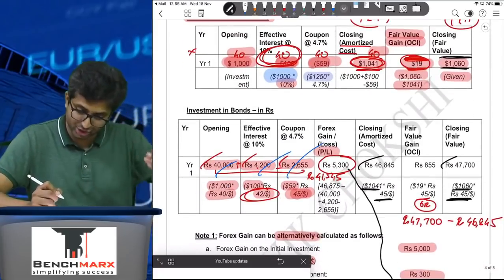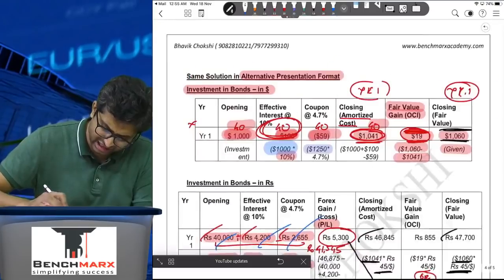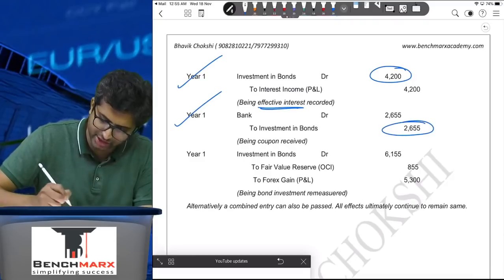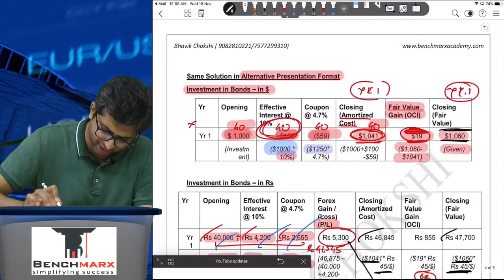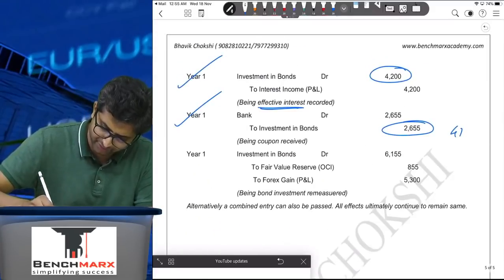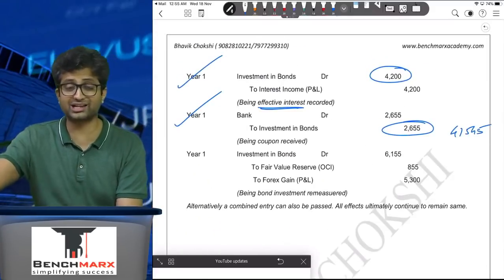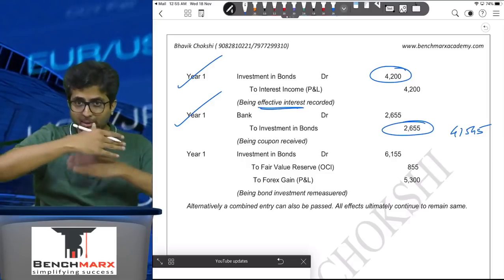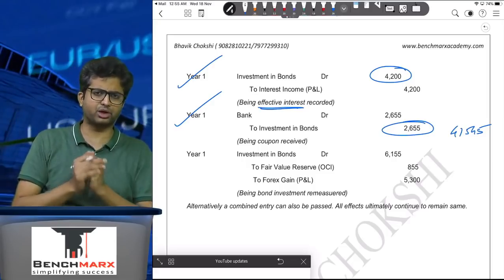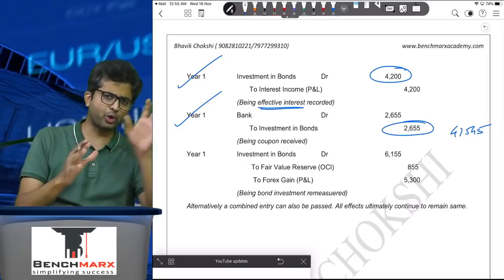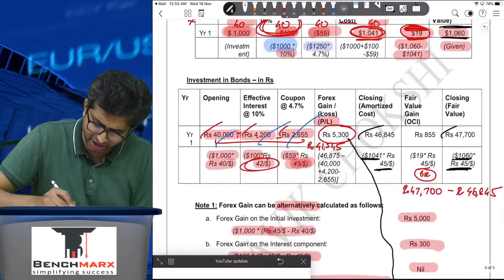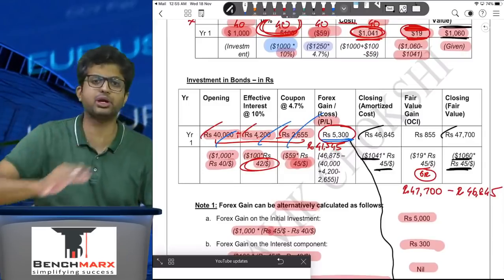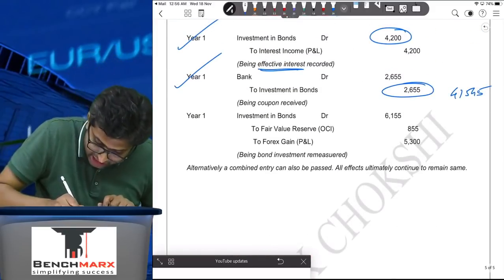So bond investment reduction. And hence if you look at these three entries only, in your ledger 40,000, plus in your ledger 4,200, minus in your ledger 2,655, and hence you will have 41,545 in your ledger. However, you have to show 47,700 in your ledger. 41,545 is not correct. 47,700. So the bridge between 41,545 and 47,700 is due to foreign exchange gains or losses, which we have determined as 5,300. Even if there was no change in fair value, even if the fair value was 1041, still there would be a difference of 5,300. And so that is taken to P&L.